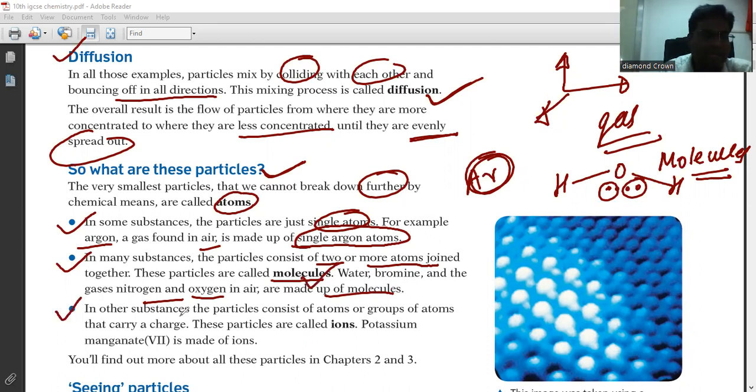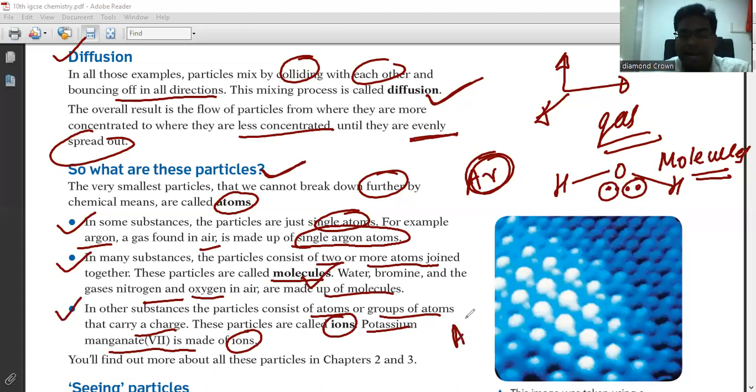Next, in other substances, the particle consists of an atom or a group of atoms that carry a charge. These particles are called ions. Potassium manganate(VII) is made up of ions. So atoms or groups of atoms that carry a charge, right? When atoms carry a charge, that is called an ion. Those are called ions, right? An example is potassium manganate.